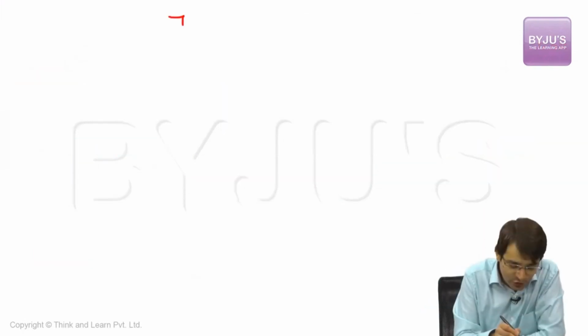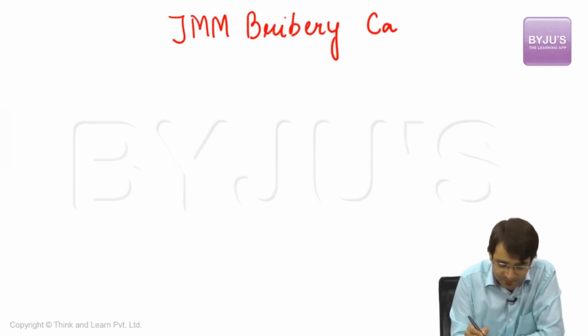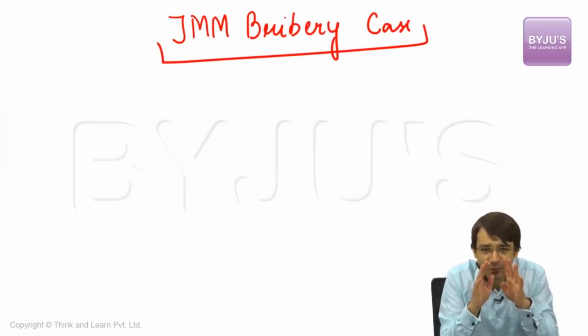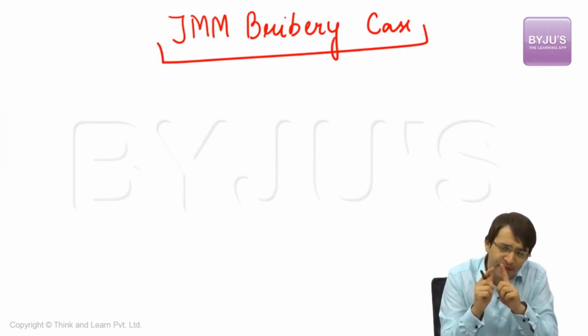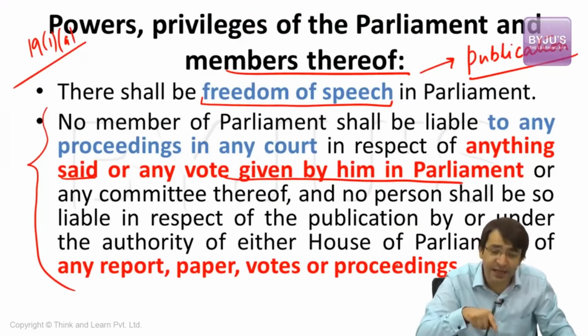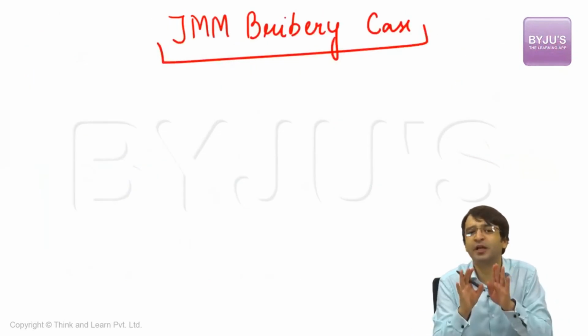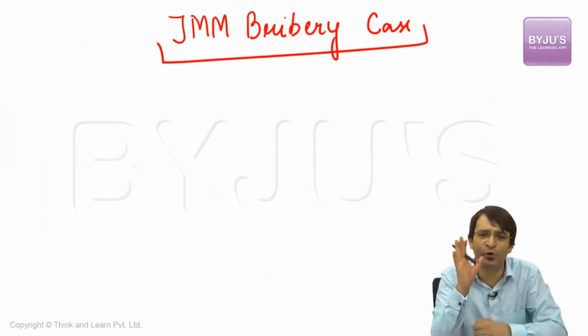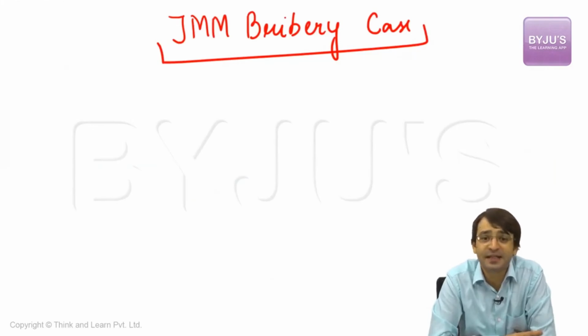And that is one of the most shocking cases in the history of independent India, the JMM bribery case. What happened in this case? But first, let me take you back to something very important. No person shall be liable, that means no member of the parliament shall be liable in respect of anything said or any vote given by him in the parliament. That means you cannot be held accountable for whatever you say and whatever vote you give in the parliament. Come back to 1993.